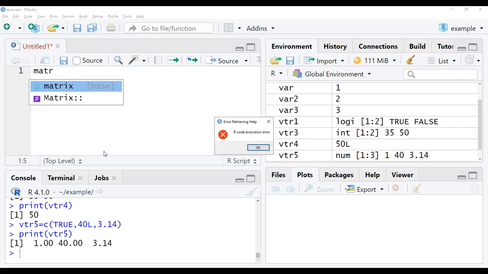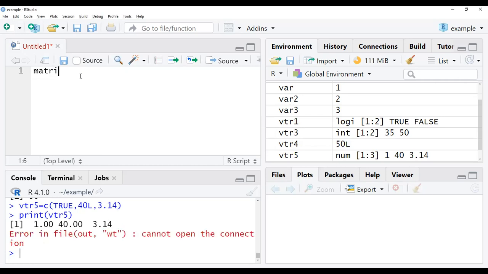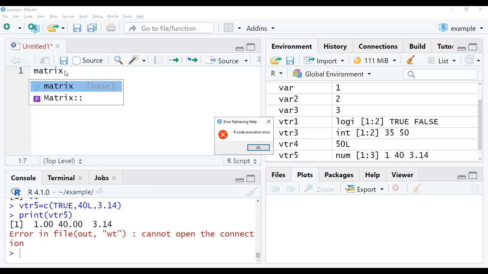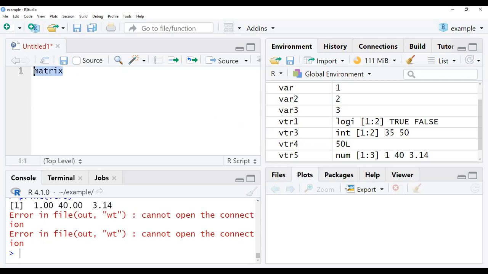Matrix of the data, whatever the data I'm going to give here.